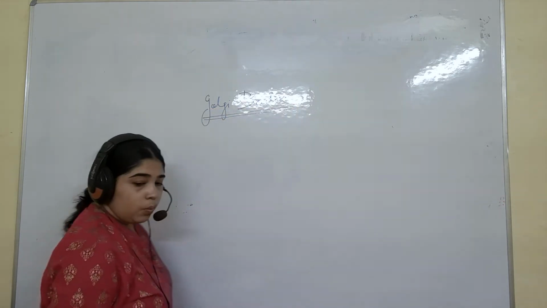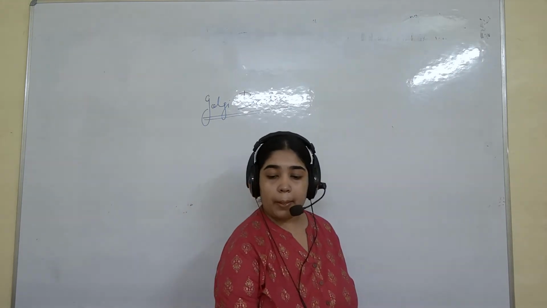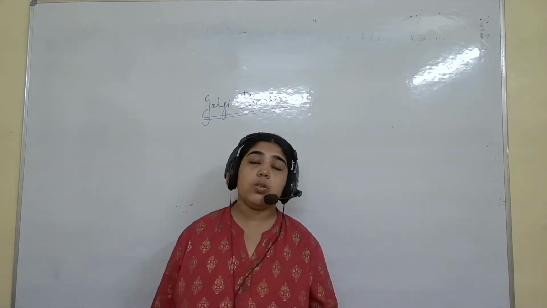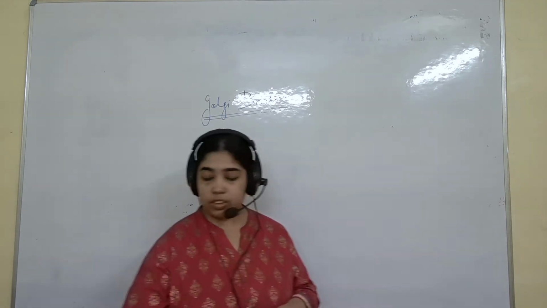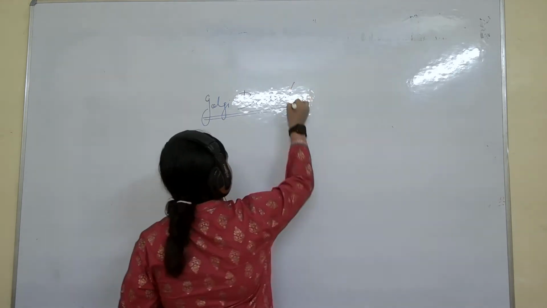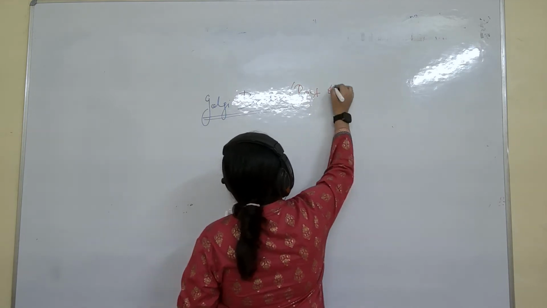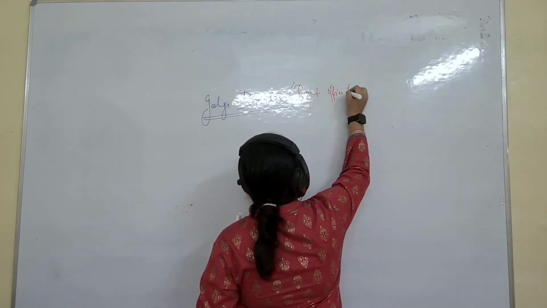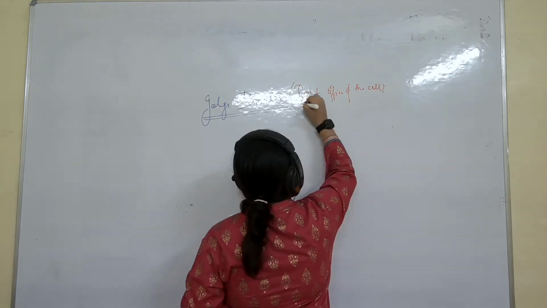Understand Golgi bodies. So what will we talk about? We will talk about Golgi bodies. Clear? Okay, so the Golgi body is called the post office of the cell. What is it called? It is called the post office of the cell.